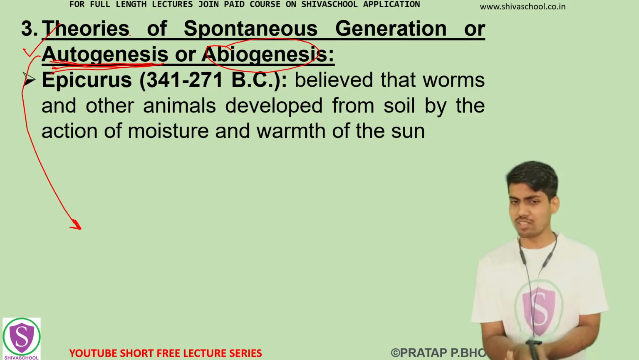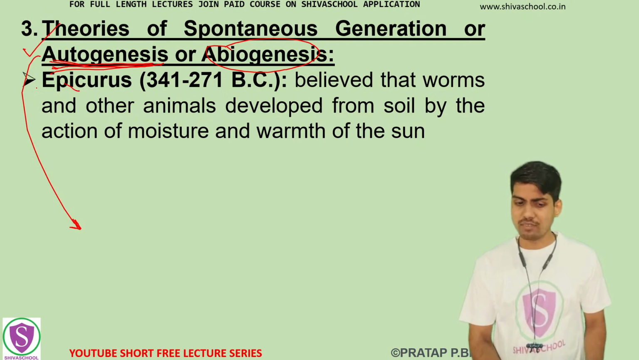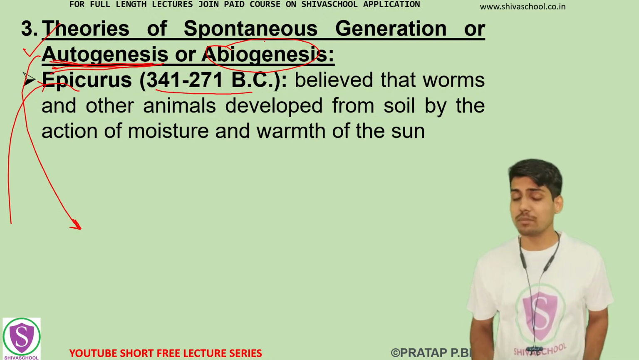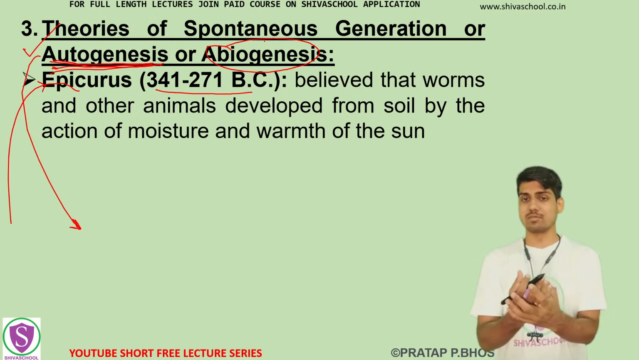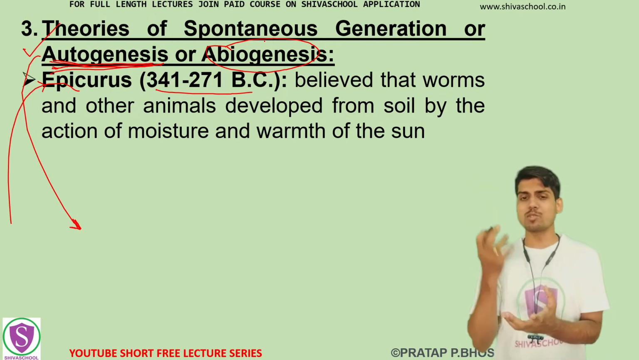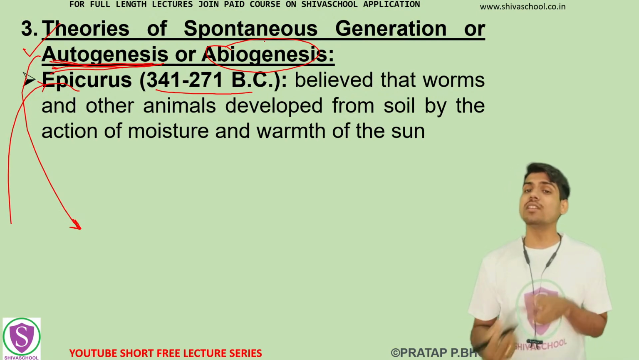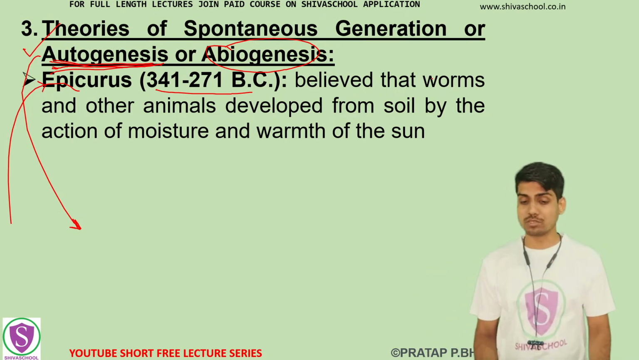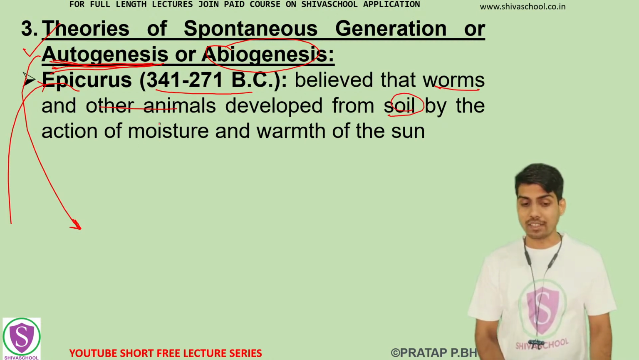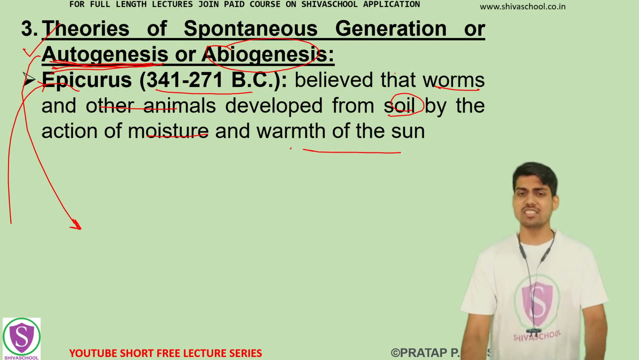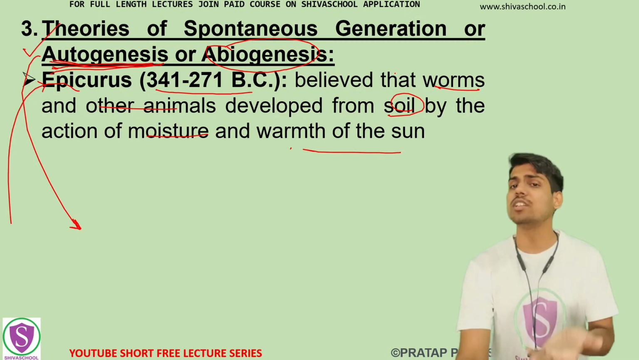Now, the theory of spontaneous generation: Epicurus, the scientist, gave this theory back in 340 or 271 BC. Here, the scientists used to believe that the moisture in the soil and the warmth of the sun combine in the soil and give rise to the formation of different worms. Whose claim was this? Epicurus. This theory is called spontaneous generation. Spontaneously, life is generating from the soil, right?